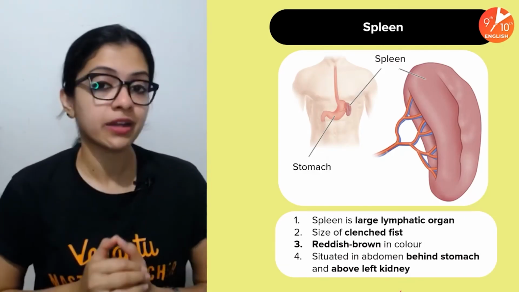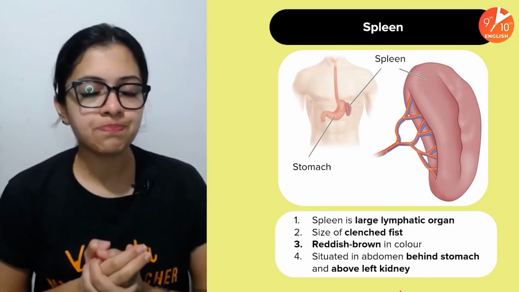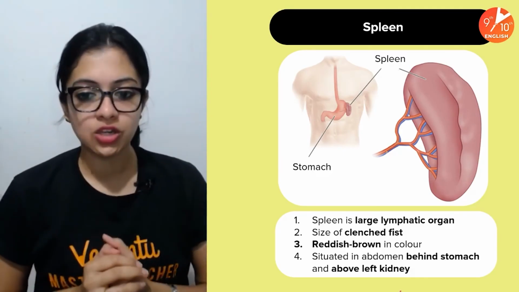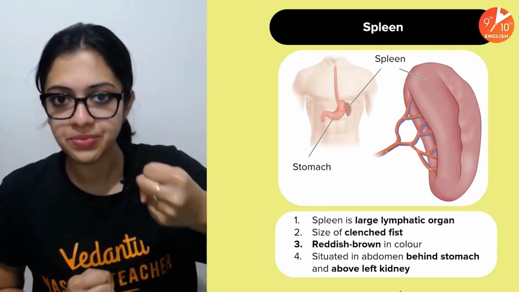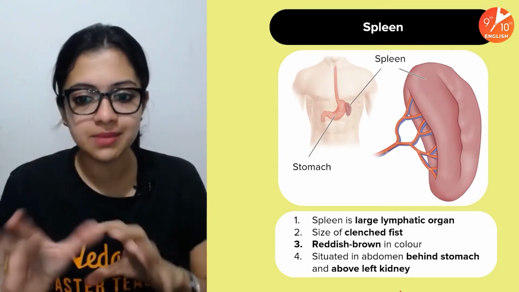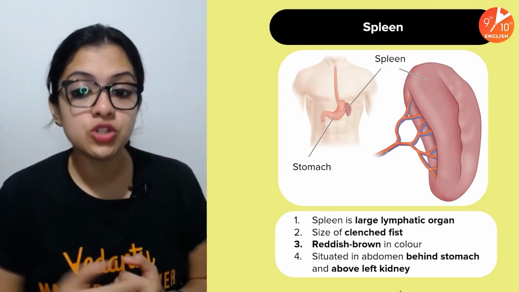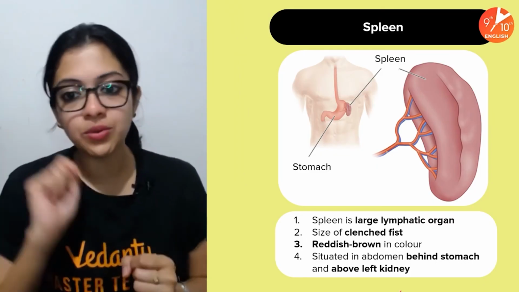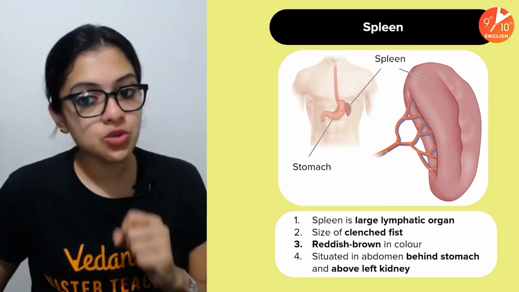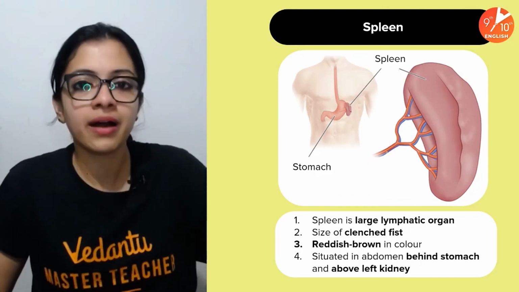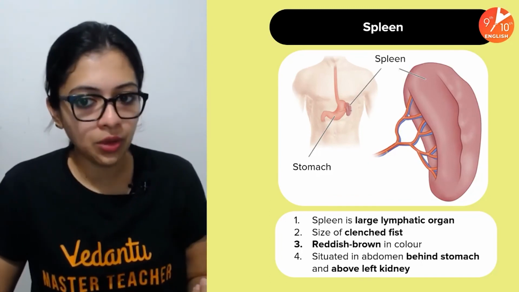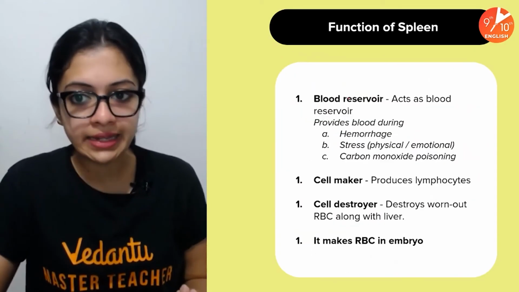And then the last part of the chapter, which is the spleen, which is a very large lymphatic organ. You can say that it's roughly the size of a clenched fist. And talking about the appearance, it's reddish brown in color. And where would you find the spleen? As you can see in this image here, it is situated in your abdominal region, right behind the stomach and just above the left kidney. Okay, this is where your spleen is.